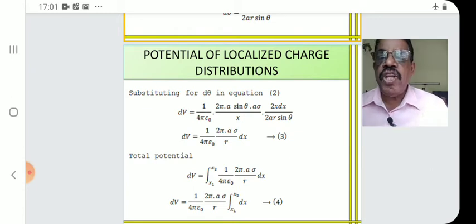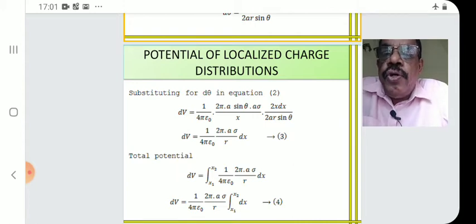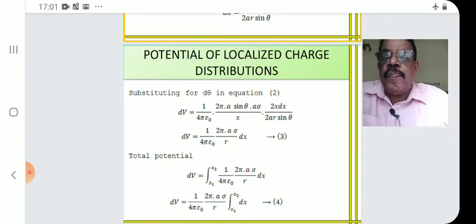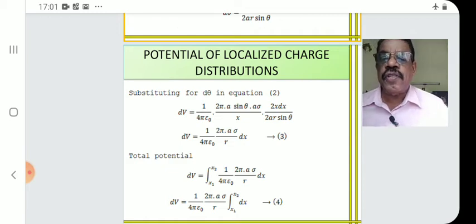Or that value is put here. On putting in equation number 2, we get dV is equal to 1/4 pi epsilon 0, 2a sigma. Sin theta cancels, and x also cancels, and there comes 1 by r into dx. dx is the variable. Now we look at the equation. Here there is only dx, only one variable, and r and a are constants. Now it is an equation suitable for integration. One variable, theta, we have eliminated. Here only the x variable remains.